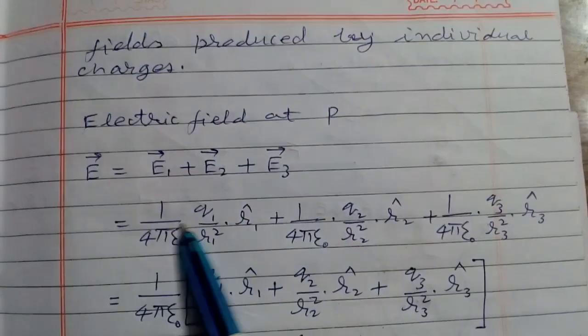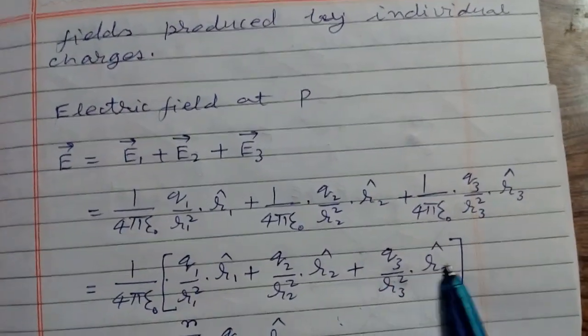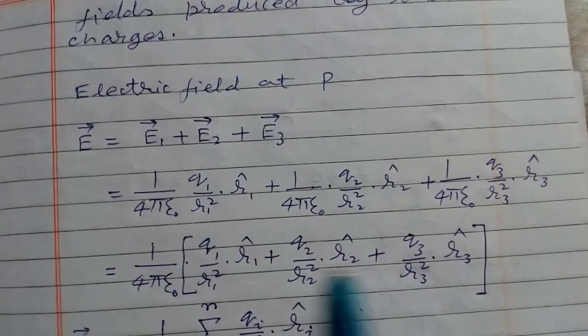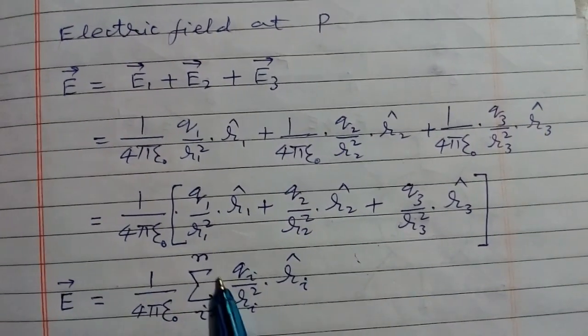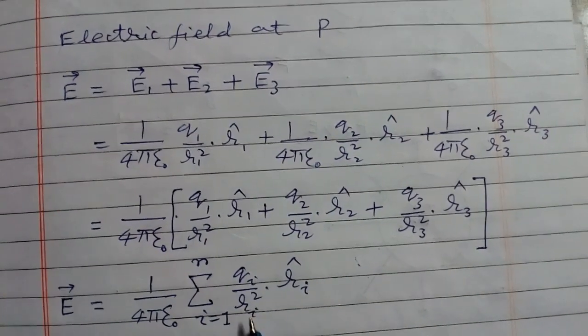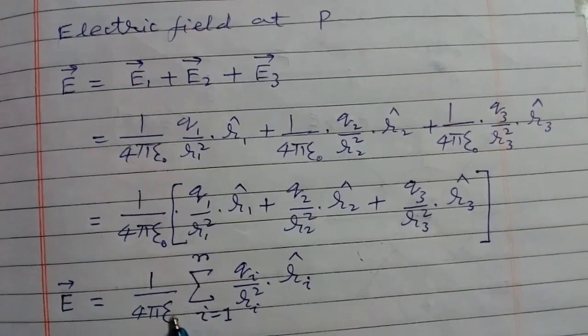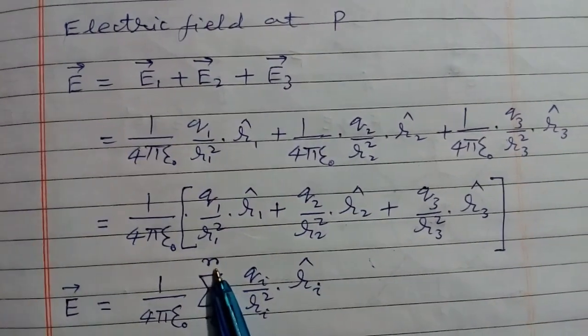Put the values of E1, E2 and E3. This will give the magnitude of field. Now I am writing in mathematical form. This can be written as 1/4 pi epsilon naught summation Qi upon Ri square into unit vector Ri, where i is equal to 1 to n.